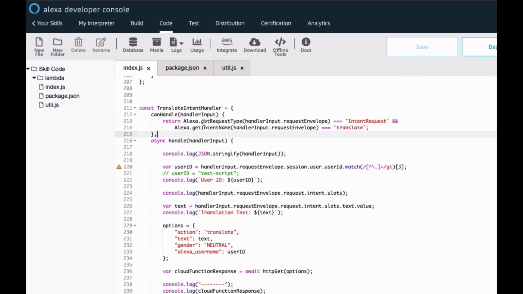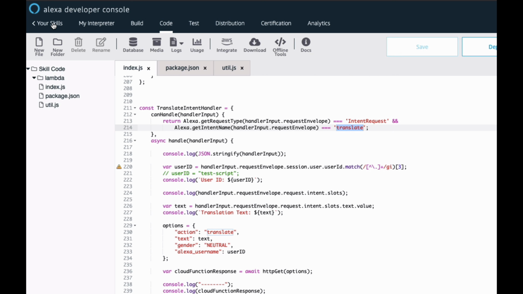We're just running some custom logic. We are checking two conditions. Is the request type an intent request? Because there are other different types of request types. That's going to be true for all those intents that I showed you. But here's the relevant one. Does the intent name equal translate?